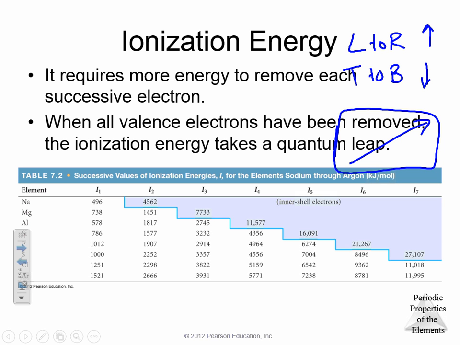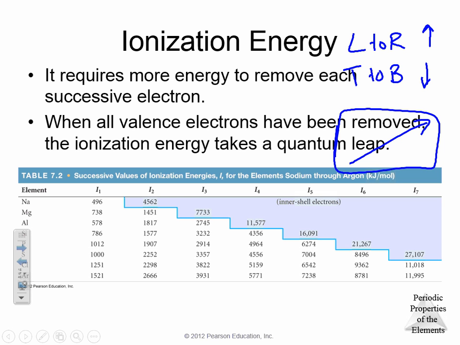It decreases as we go top to bottom. And why? You might remember this analogy from last year. If I have $10 or $1,000,000 and somebody asks me for $1, which person should be more likely to give me $1? Hopefully the person with $1,000,000. And the same thing works on the periodic table.